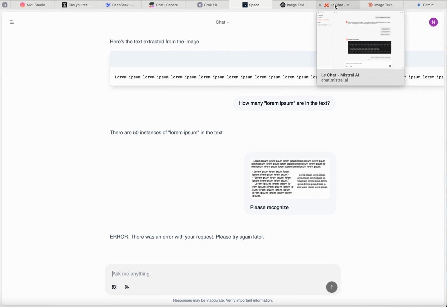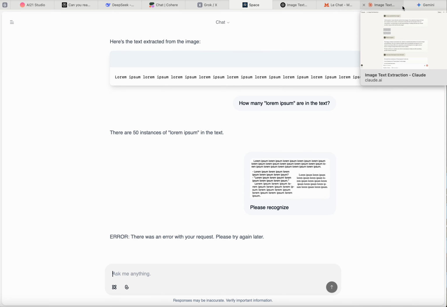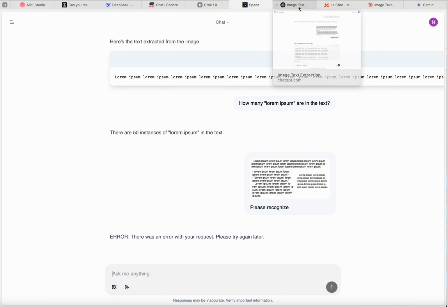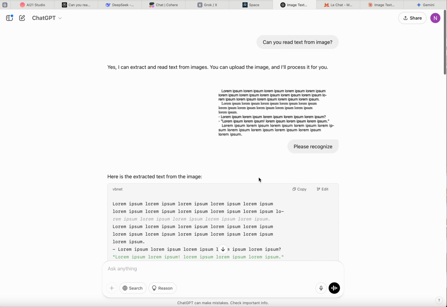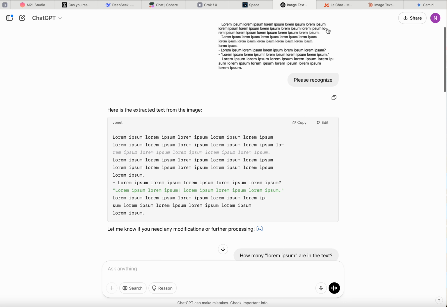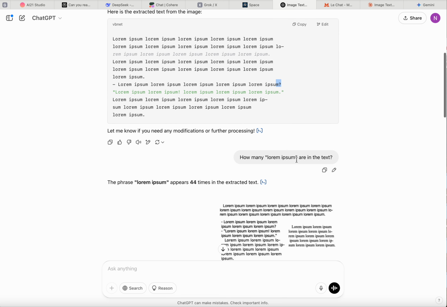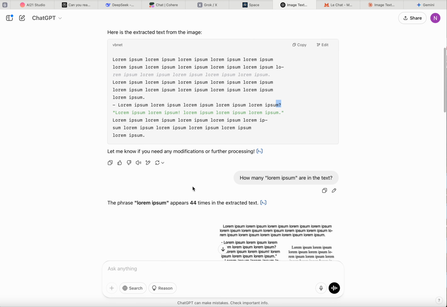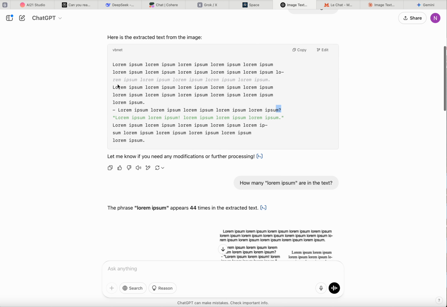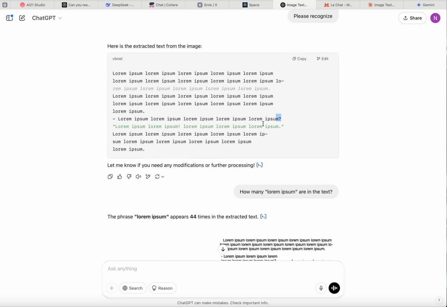2 who claim they are candidates, and 2 claim no, please don't. ChatGPT recognized the text, recognized the transition of the word to the next line, recognized all those punctuation signs correctly. Good. How many lorem ipsum in the text? 44. There are 46. Probably this transition to the next line causes some issues with text recognition. Okay.